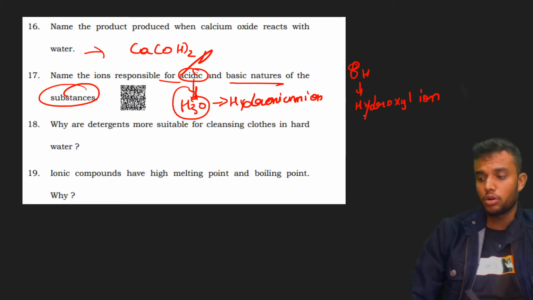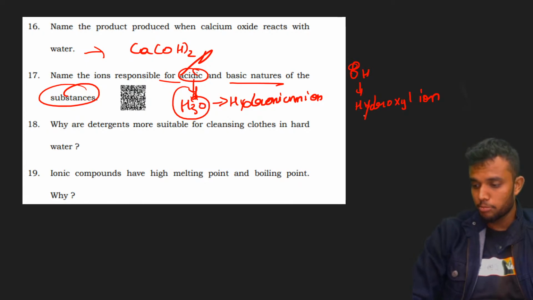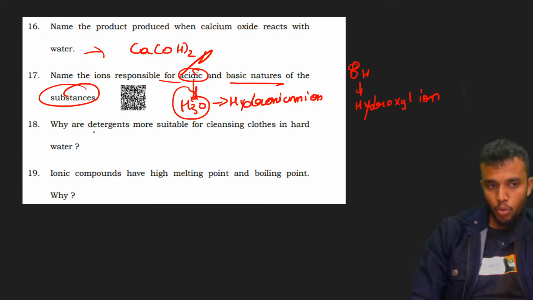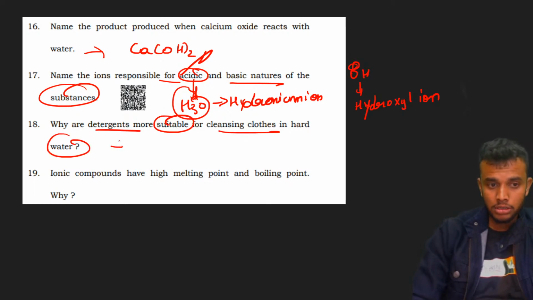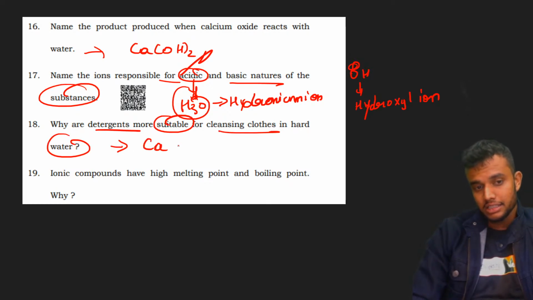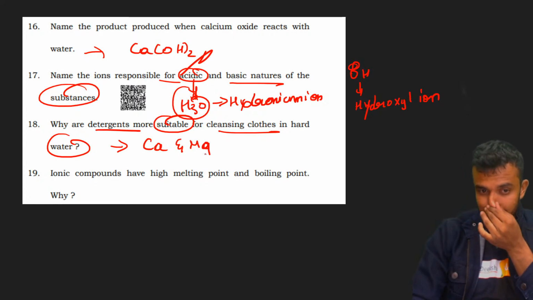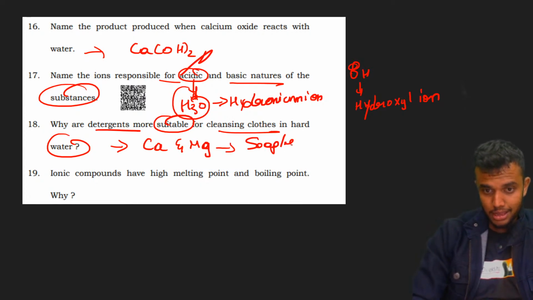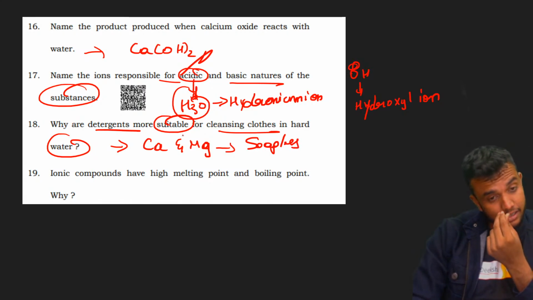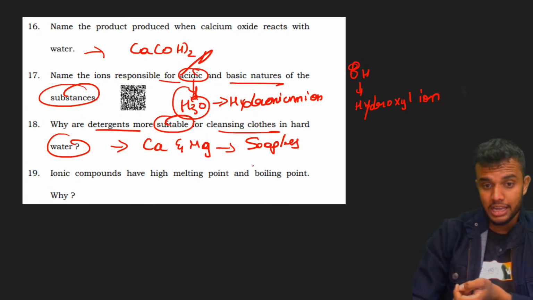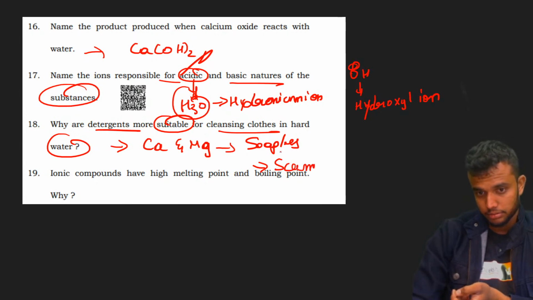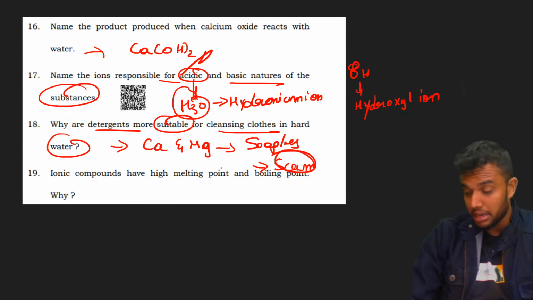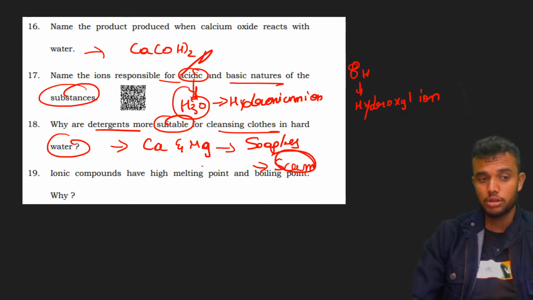Hydronium is different, hydroxyl is different. Correct, bacho? Next question. Why are detergents more suitable for cleaning clothes in hard water? Because hard water contains calcium and magnesium. Detergent is also called a soapless soap. That's why whenever we use detergents in hard water, they never form any scum or any precipitate. That's why it is more suitable.